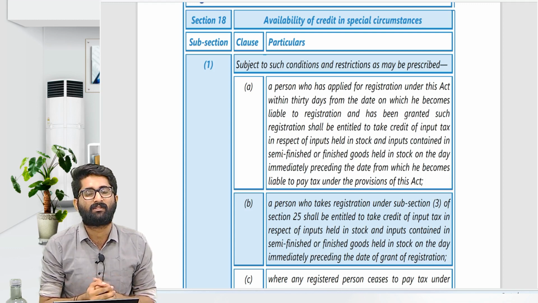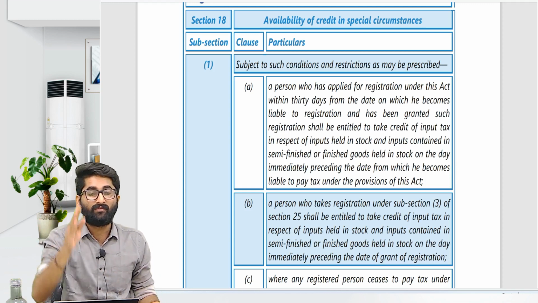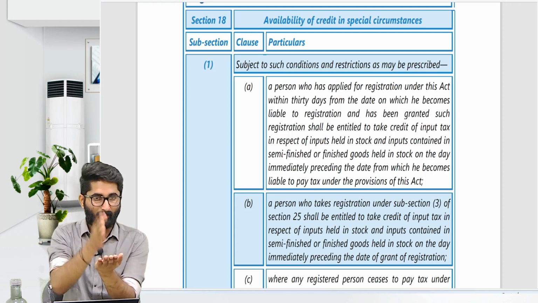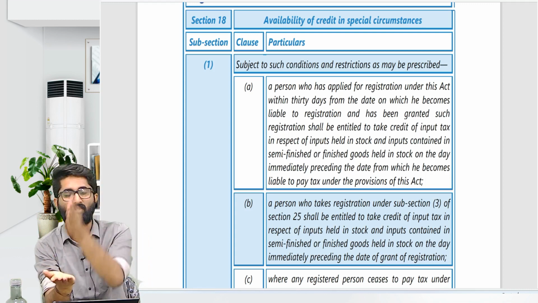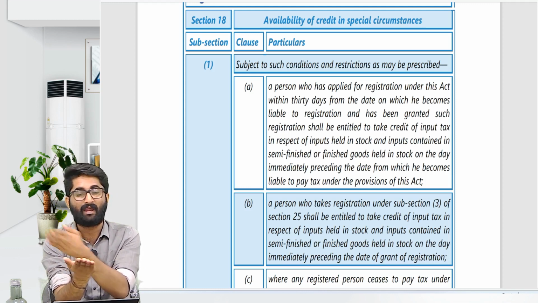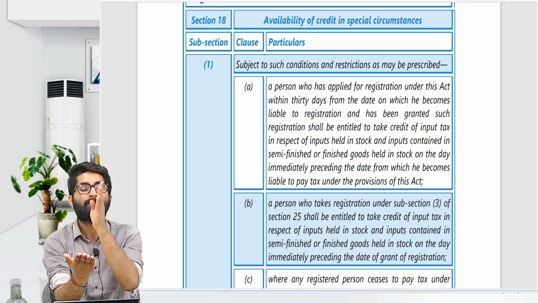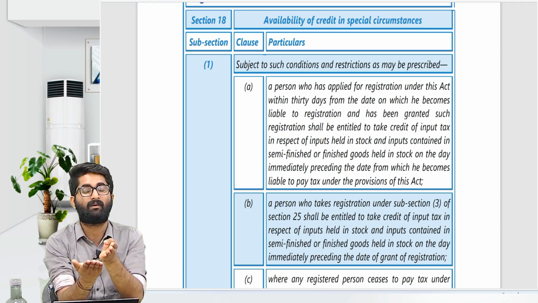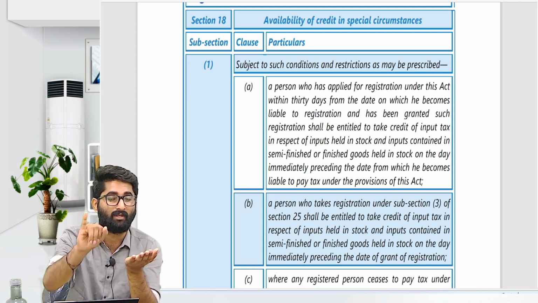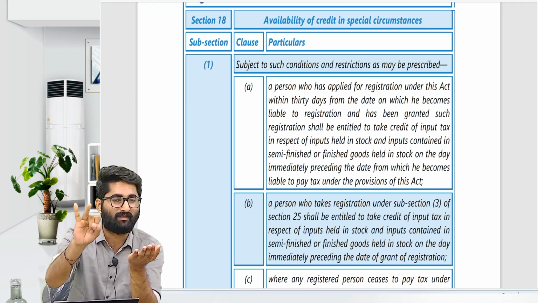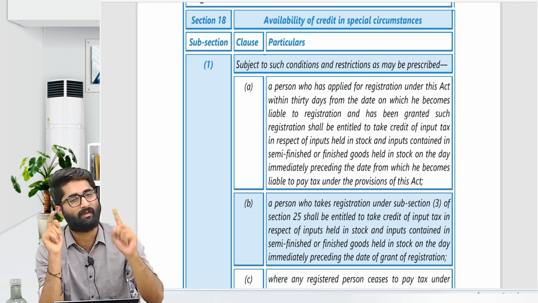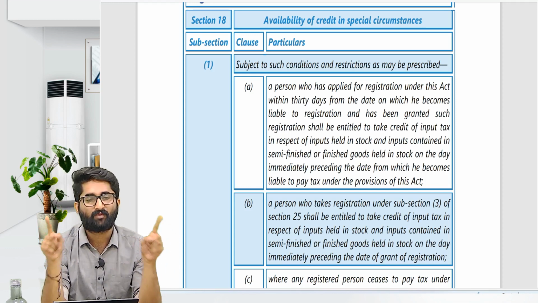Section 18 subsection 1 clause B says that if you are voluntarily taking the registration, you apply for registration and later you get the grant of the registration certificate. You are liable from the grant of registration certificate, so one day prior to the date of grant, whatever is in your godown as input goods, semi-finished goods and finished goods, on these three items you will get the ITC, but not on capital goods. Remember, not on capital goods.